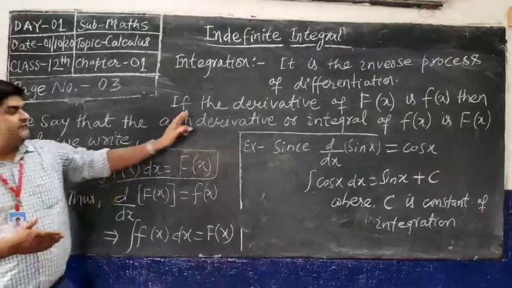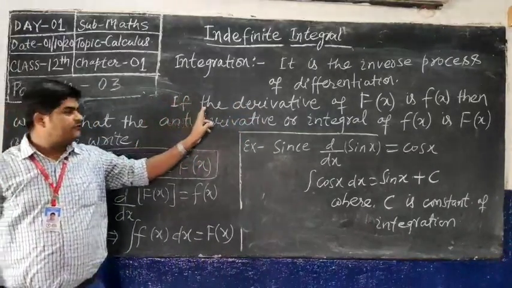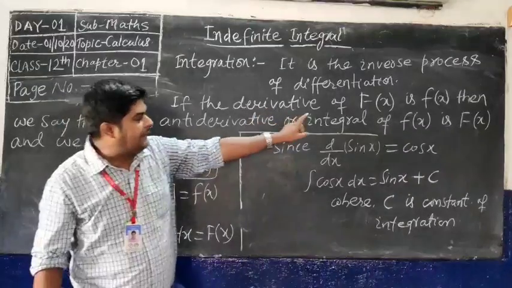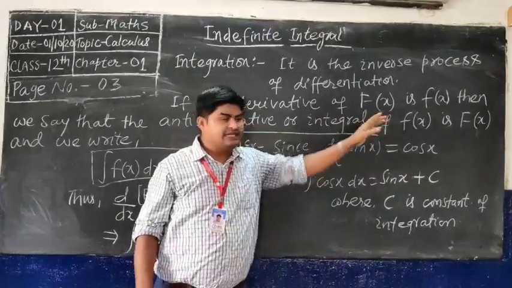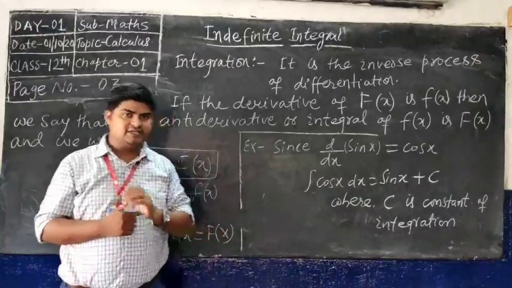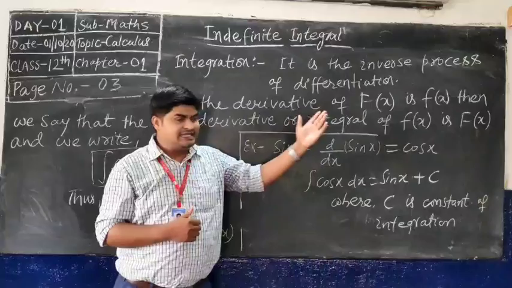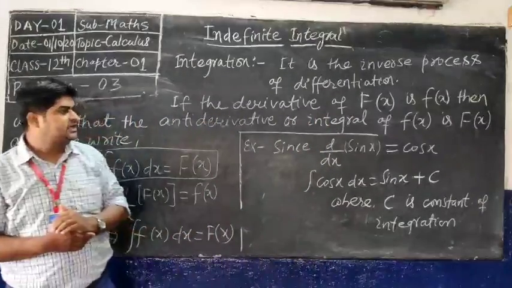Suppose the derivative, meaning differentiation, of capital F of x is a small f of x.